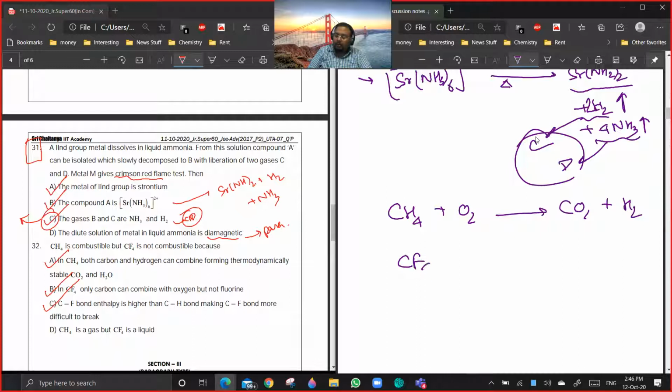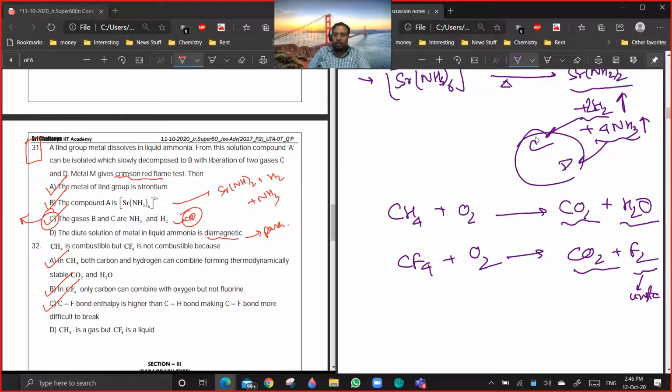But if you do it with CF4, you'll mainly get CO2 plus F2 only, which is not stable. This is stable, but in this case you're getting only one stable product, so the reaction won't proceed.